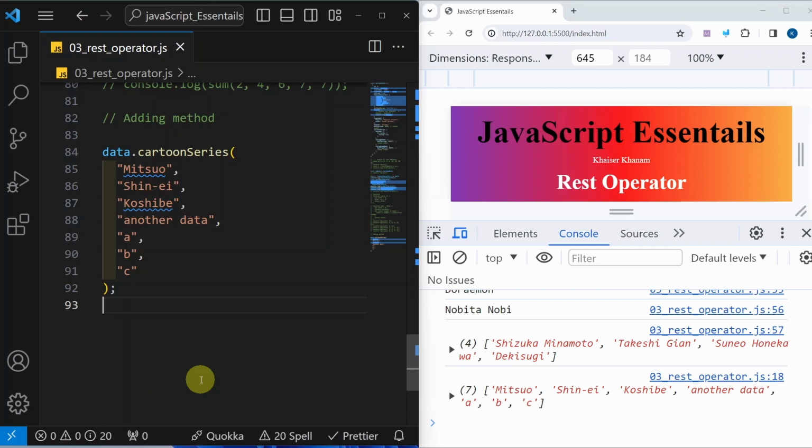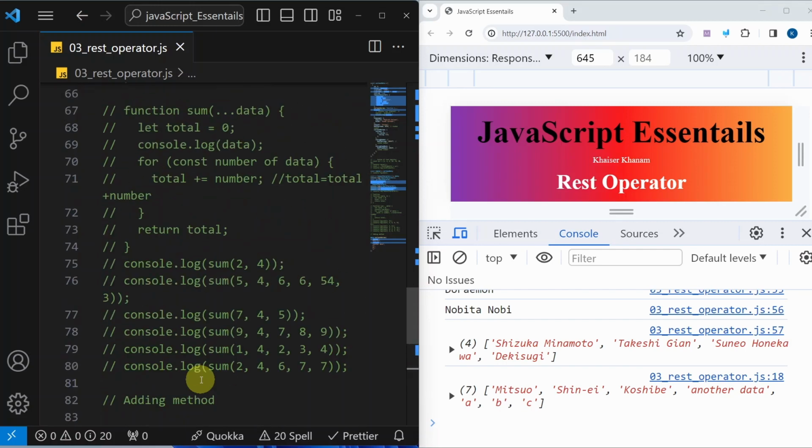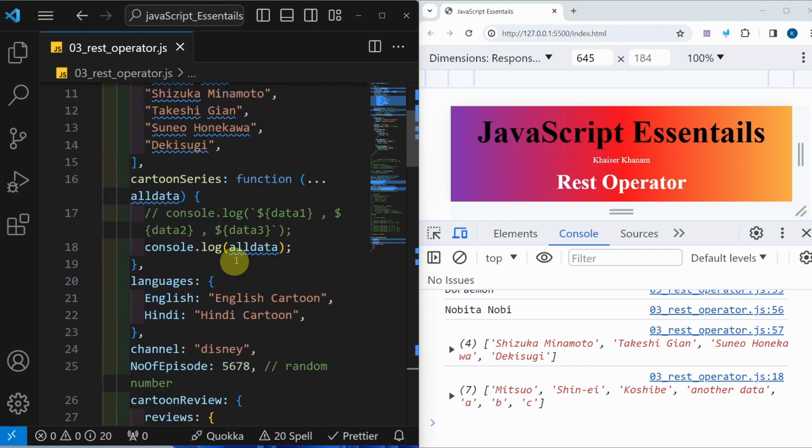So you can simply say, with the use of the rest operator, we can gather any number of arguments into an array and do whatever we want with them. So now we have a new array, and we can apply all the array methods, array concepts, and everything. Now what happens if I pass two parameters inside my function? Here I have passed only one rest parameter.